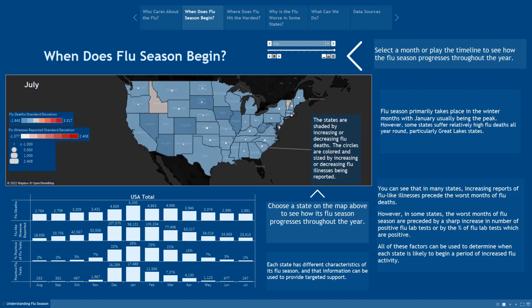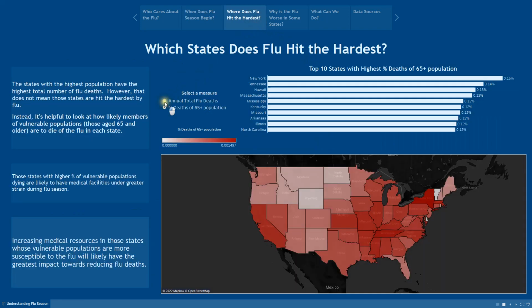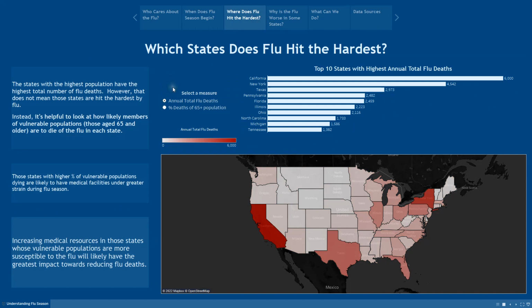So our next question is, where? Where does flu hit the hardest? Where are additional medical resources needed the most? So in some ways, this is an easy question.